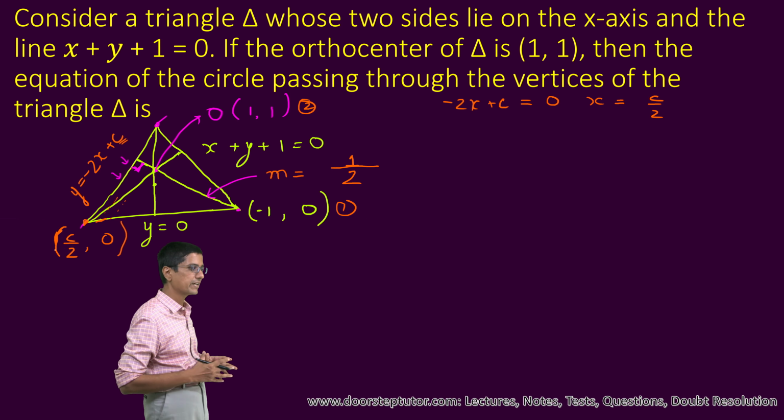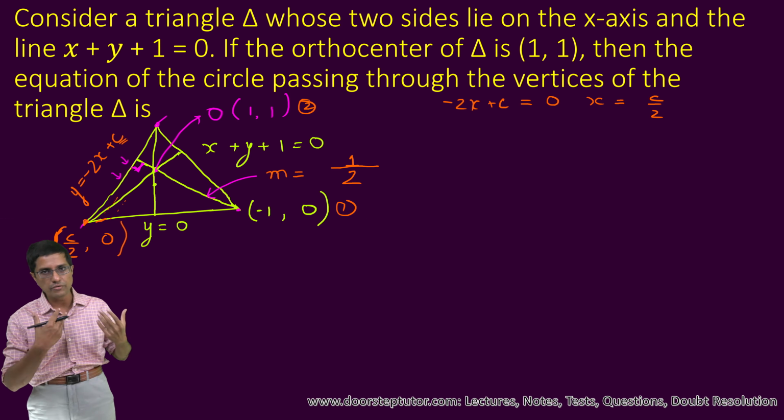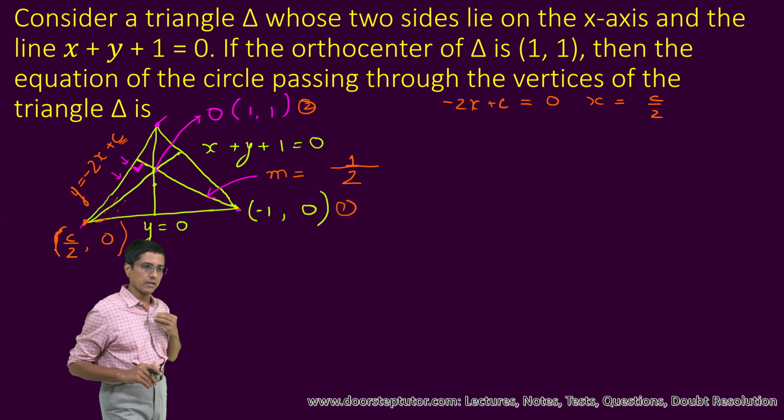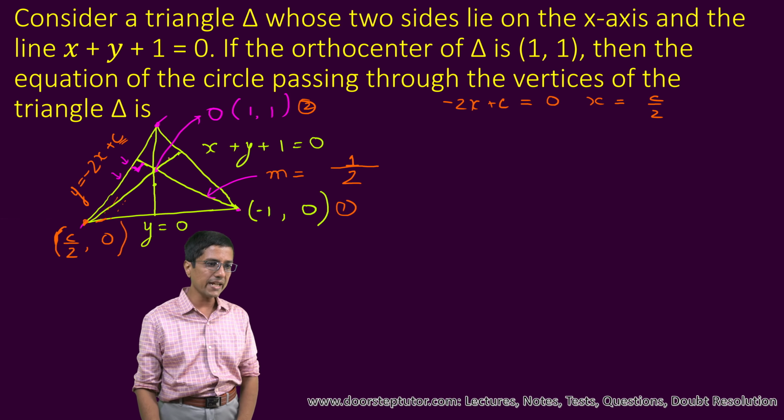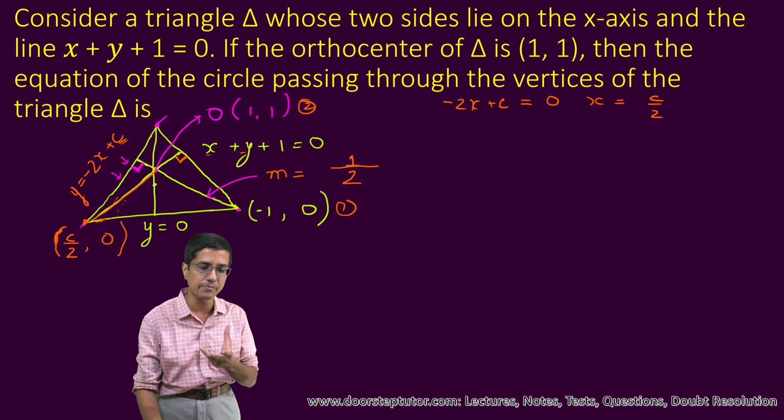We can get the 3 vertices, we know the 3 points through which the circle passes, so we can find out the equation of the circle. To find this c, we will again use the same trick that we used here, basic principles, nothing difficult. We know that x plus 1 is perpendicular to this altitude. It has to be, that is by definition.